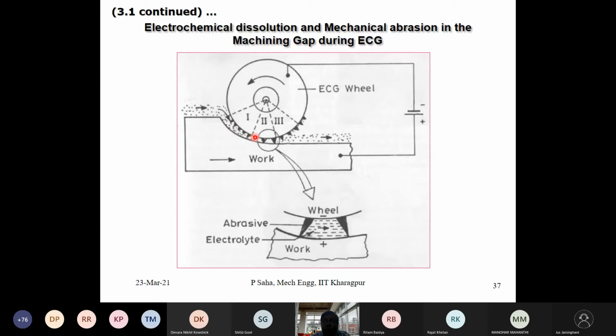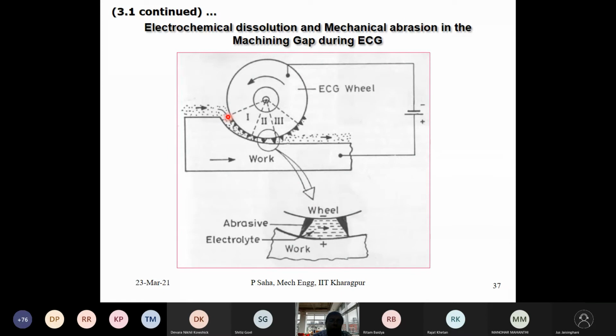Why is it happening? Because initially the electrolyte entering is very clear and filtered, and continuously new electrolyte is driven in. So here machining can go on without any hindrance or interruption, because you get a clean electrolyte with full potential.